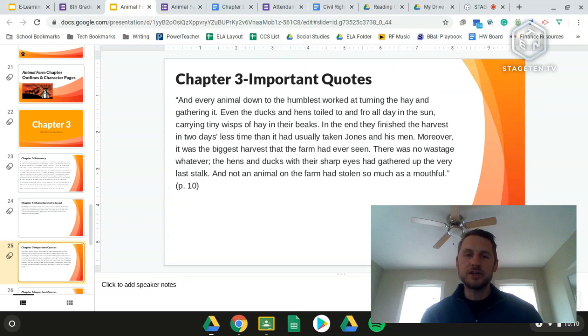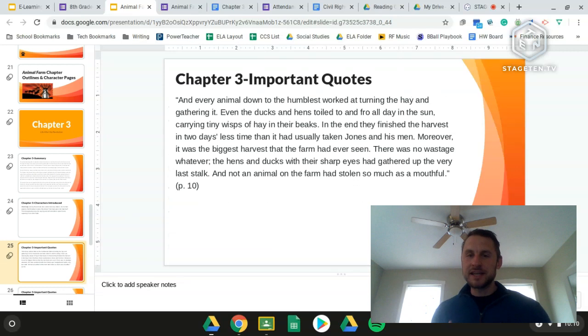In the end, they finished the harvest in two days less time than it had usually taken Jones and his men. Moreover, it was the biggest harvest that the farm had ever seen. There was no wastage whatever. The hens and ducks with their sharp eyes had gathered up the very last stalk, and not an animal on the farm had stolen so much as a mouthful."